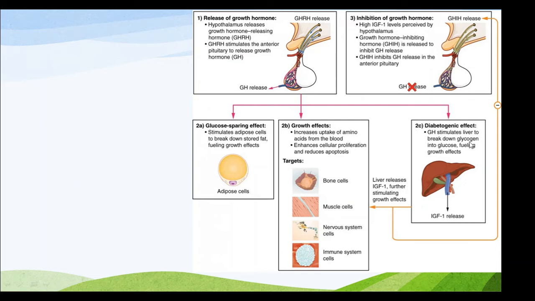Third effect is the diabetogenic effect. That is, a growth hormone stimulates the liver to break down glycogen into glucose, fueling growth effects. Right, and this leads to insulin-like growth factor 1 release, which again further stimulates the growth effects.